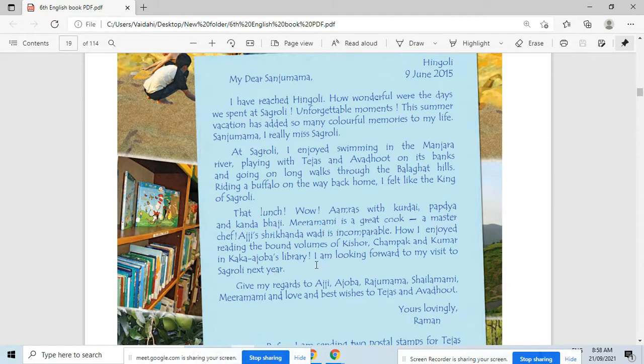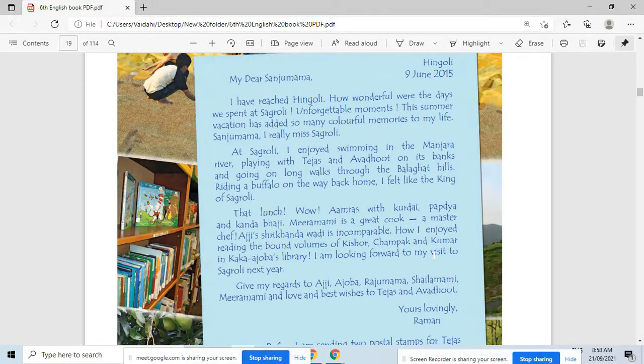And then again he writes here, I'm looking forward to my visit to Sagroli next year. So he's waiting for next year, and he wants to visit Sagroli again. He's looking forward to his visit. Visit means what?